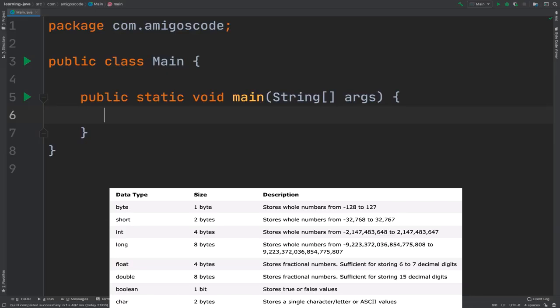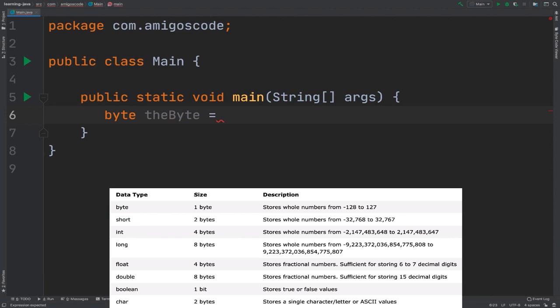All right, so let me show you all the primitive data types. So we have byte, and right here, I'm going to specify the actual data type, and then I need to give it a name. So right here, I'm going to say D and then byte, right? So this is the actual name. Now, you might be thinking, well, I could name this byte, but I'm not allowed because byte is a reserved keyword in Java. The same with public, static, void, class, package. So if I was to name this as, for example, package, I'm not allowed because it's a reserved keyword. So that's why I'm saying D and then byte equals 2.